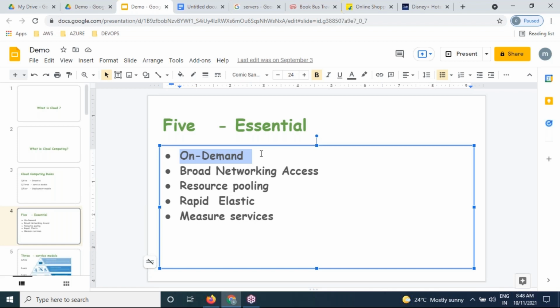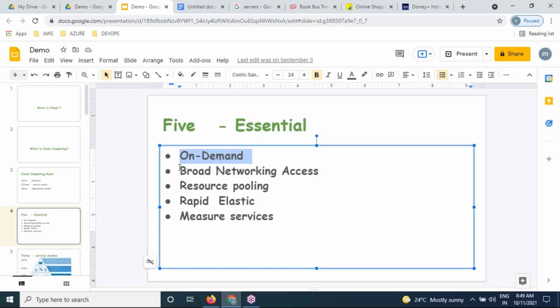But if you go for a cloud, yes, we can. Whenever you want a server, the servers are ready immediately for deploying our applications. That is nothing but on demand. On demand is whenever you want servers, the server is immediately ready for deploying our applications. That is nothing but on demand.